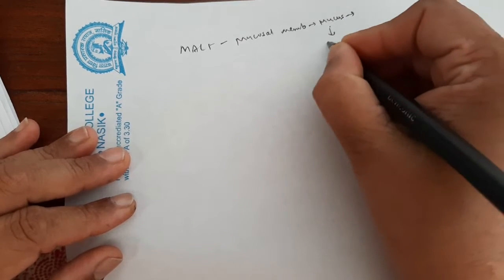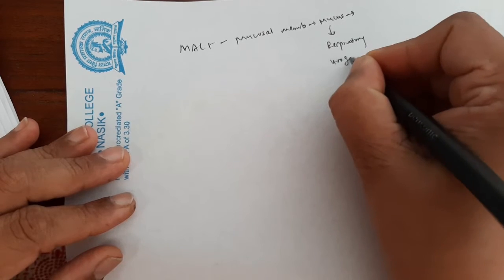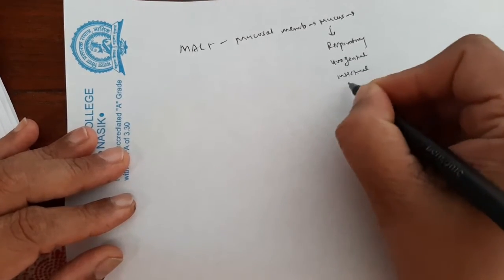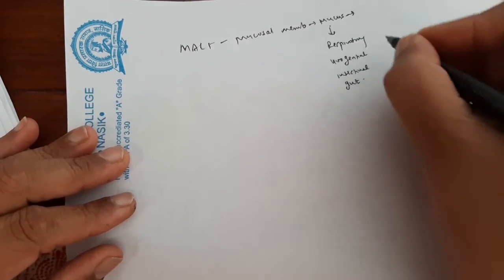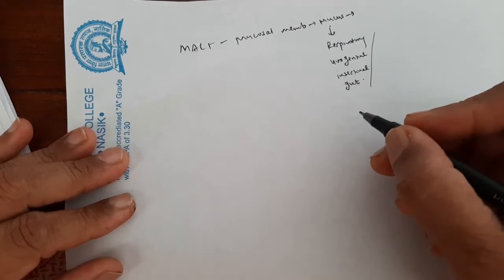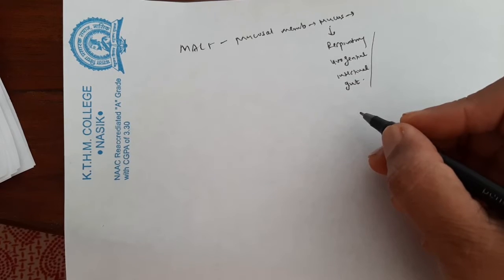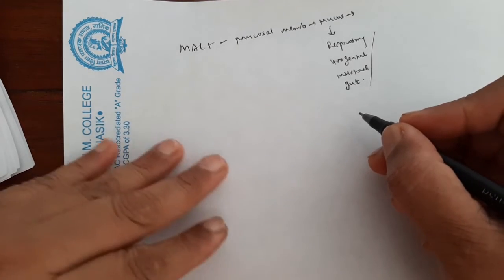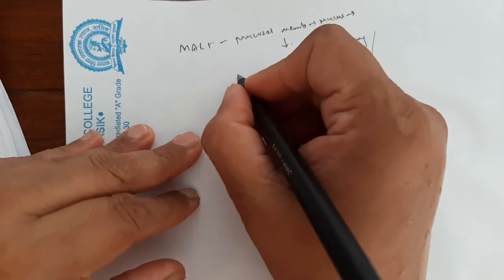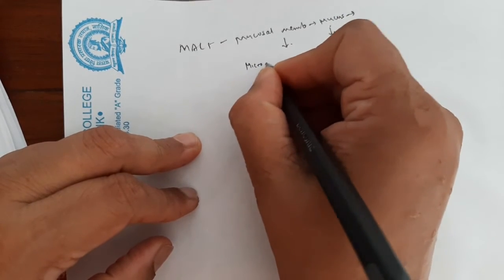in our body. It is present in the respiratory tract. It is present in the urogenital tract. It is present in the intestine. It's present in the gut and protects many things. It protects the cellular environment, the membrane, the epithelial cells over there. So this mucosal membrane is very prone to disease, very prone to microbe attack.